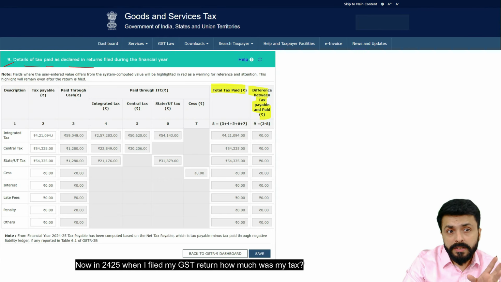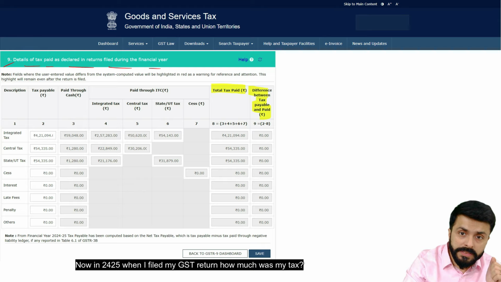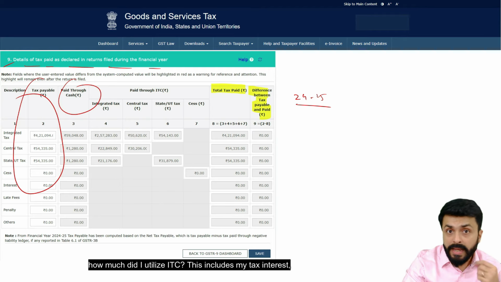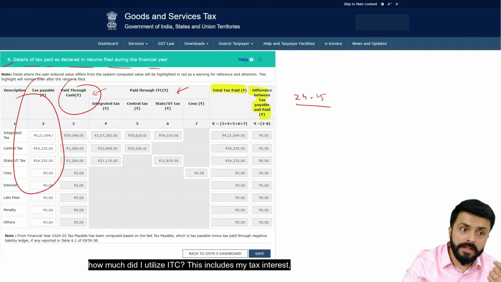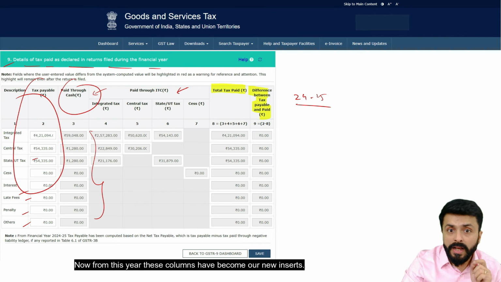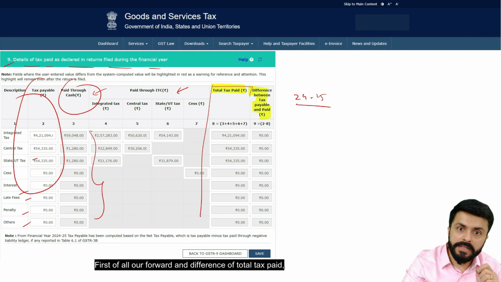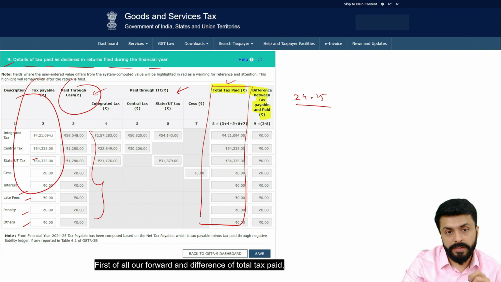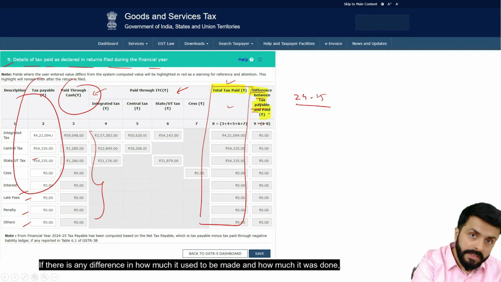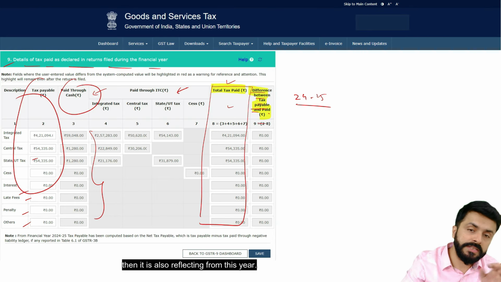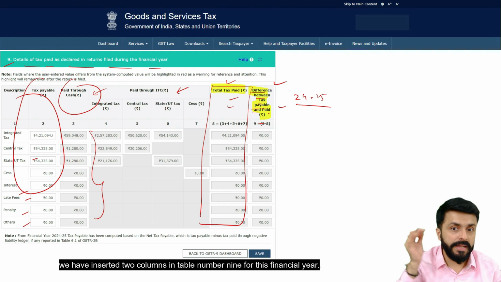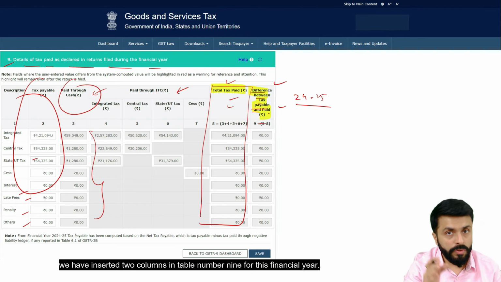Now in 24-25, when I filed my GST return, how much was my tax? How much did I pay through cash? How much did I utilize ITC? This includes my tax, interest, late fees, penalty, or other amounts. Now from this year, these columns have become our new inserts. First of all, the difference of total tax paid between tax payable and tax paid. If there is any difference between how much it should have been and how much was paid, it is also reflecting from this year. So these two columns are our third amendment which has come. We have inserted 2 columns in table number 9 for this financial year.